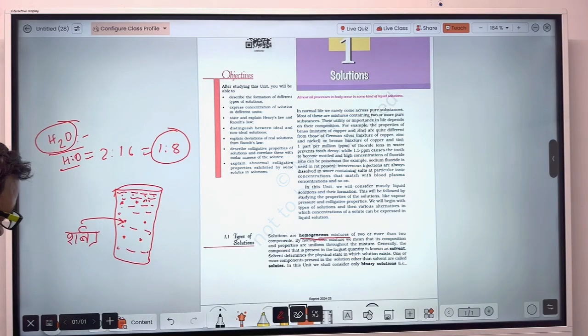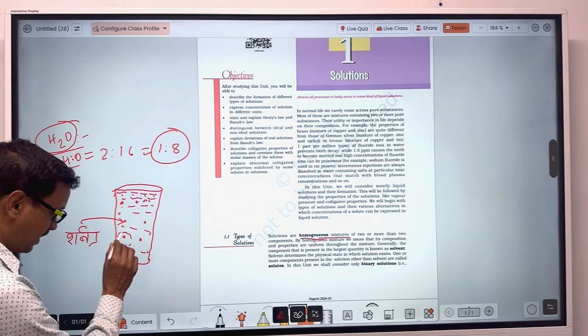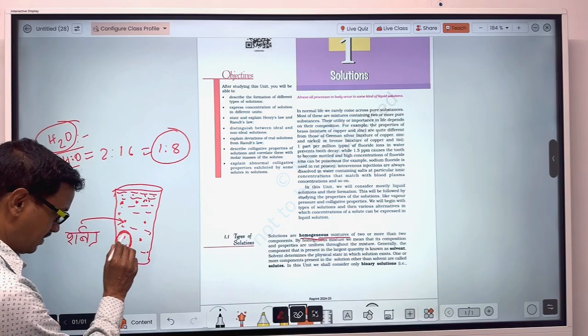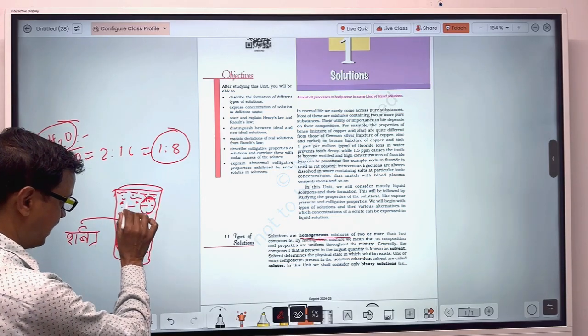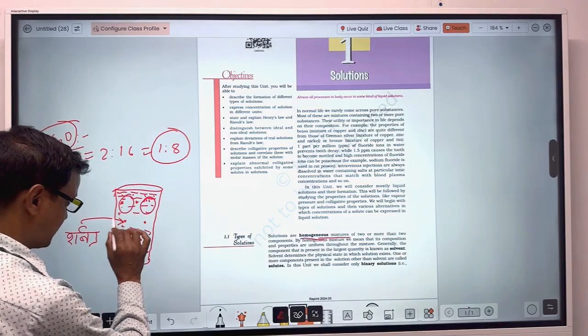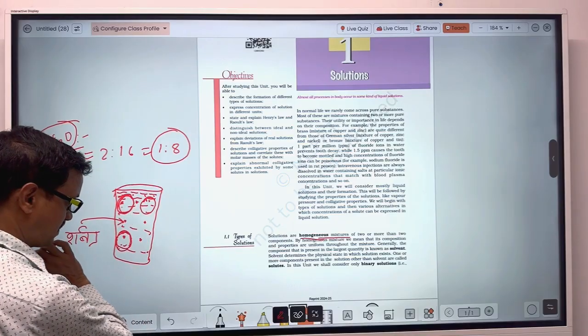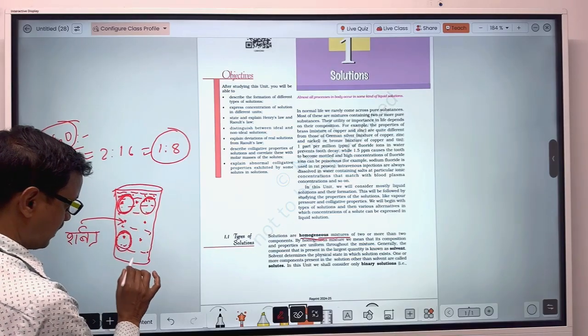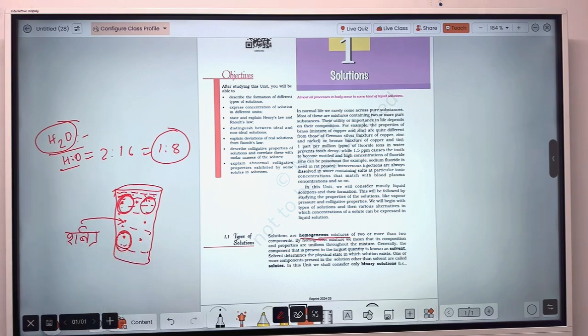And why is it a homogeneous mixture? Because the composition of water and sugar in this part will be the same as that of here and as that of here. The composition of sugar and water in the sarbat is the same throughout.